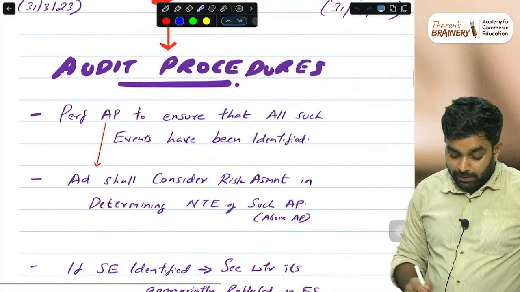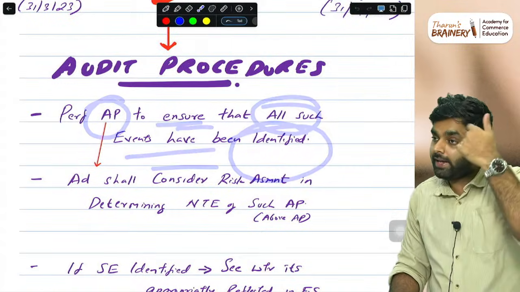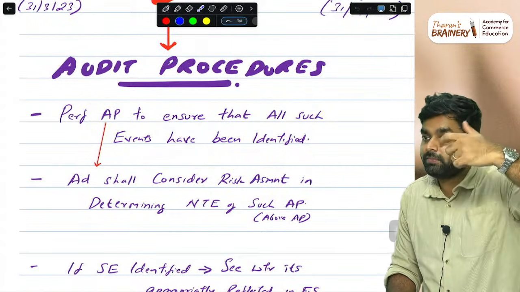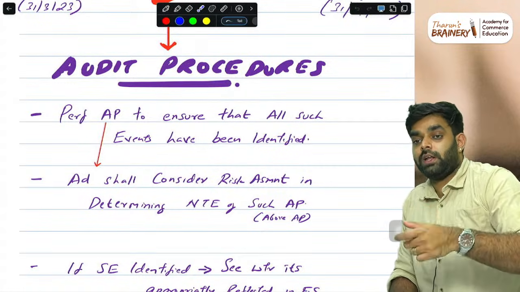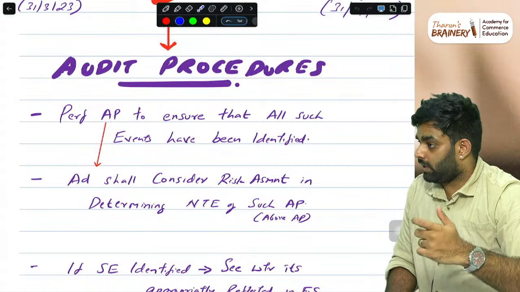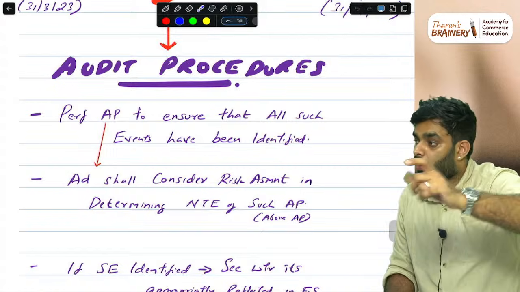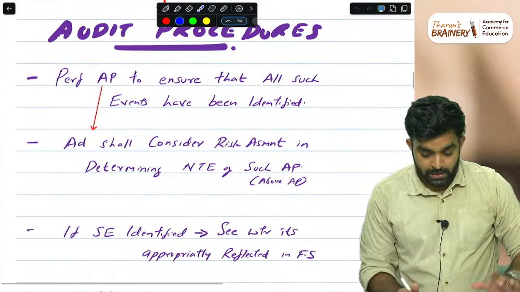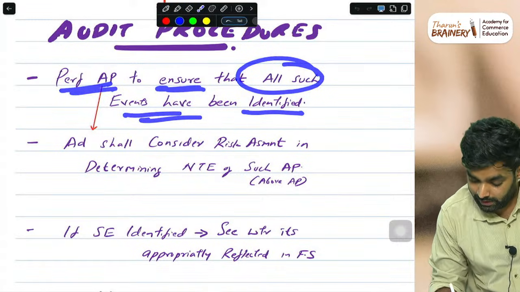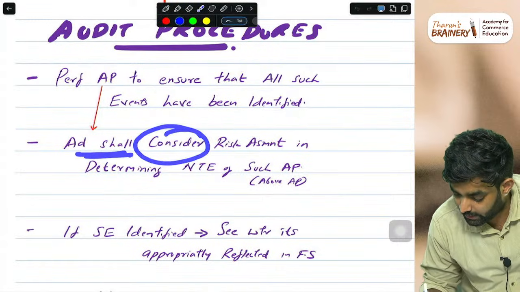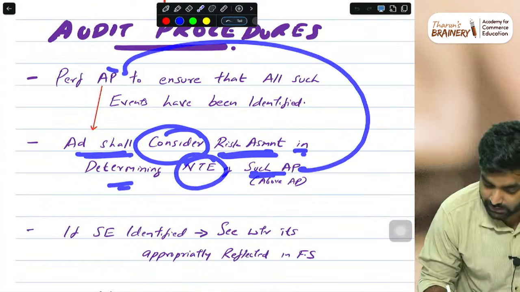So, perform audit procedure to ensure that all such events are identified, which means management would have some facility to identify all the subsequent events. As an auditor, we need to make sure management has identified all the subsequent events, and from that, all the events that require disclosure are properly put by the management. So perform audit procedure to ensure that all such events have been identified, and the auditor shall consider the risk assessment in determining the nature, timing and extent of such audit procedure.